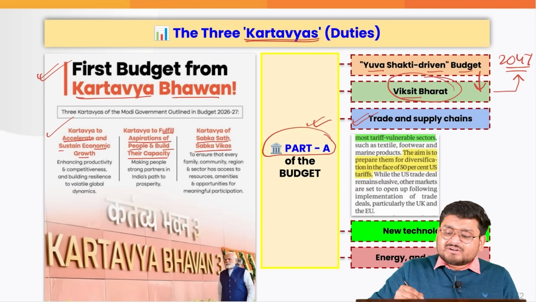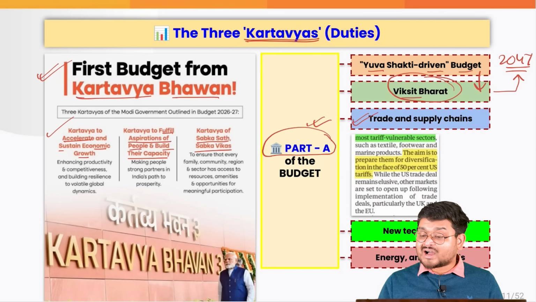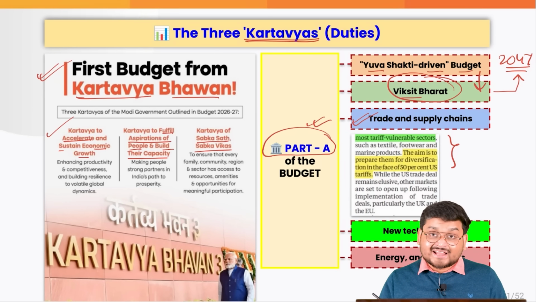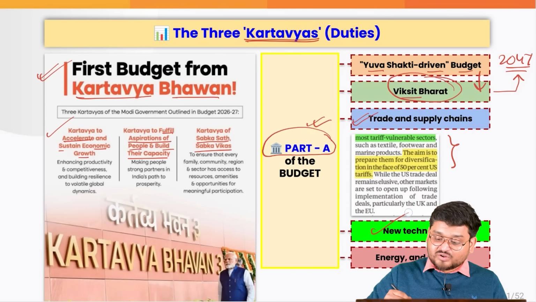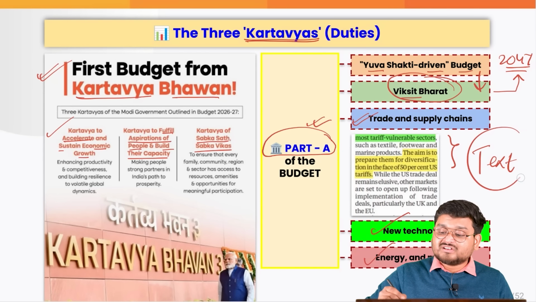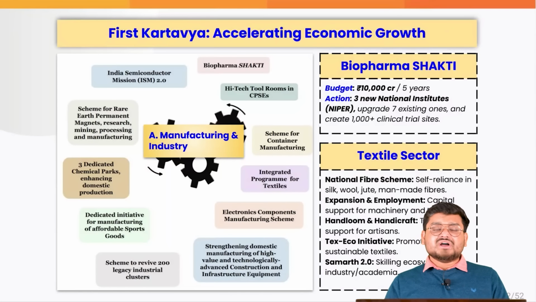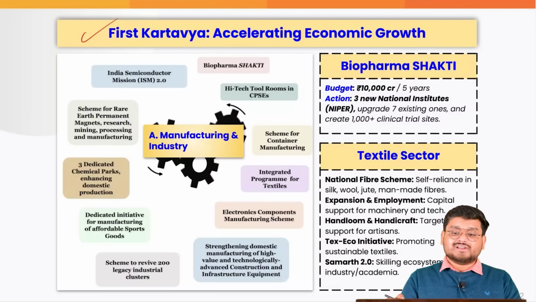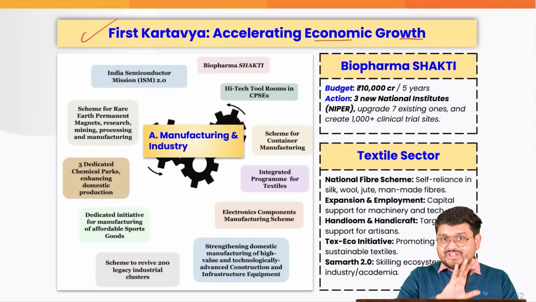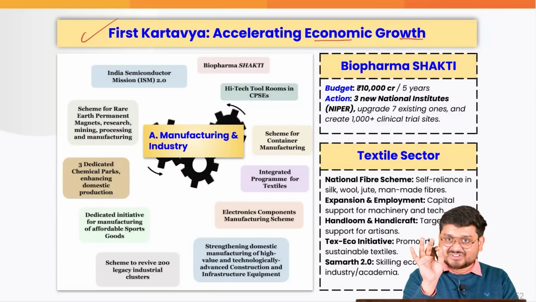Also, the government is right now navigating complex global scenarios. We have a high amount of supply chain issues internationally. We have the threat of Donald Trump's tariffs, and that is why we have so many new technologies, so many new initiatives for energy, minerals, textiles as a part of this budget, just to diversify away from such US threats. So, when we talk about the very first Kartavya, we are talking about accelerating economic growth, and hereupon we will be discussing so many initiatives, but in a nutshell, guys, because we have a paucity of time.